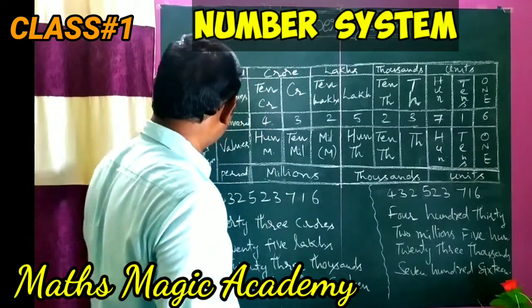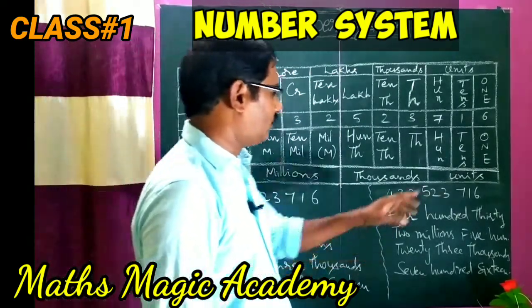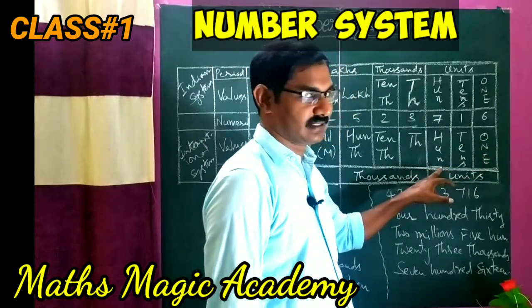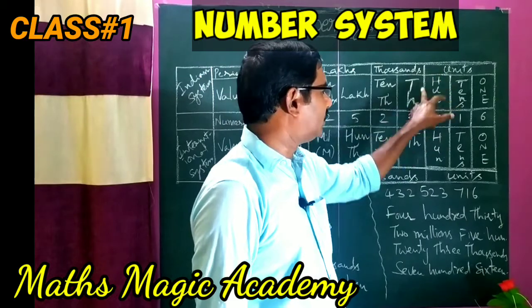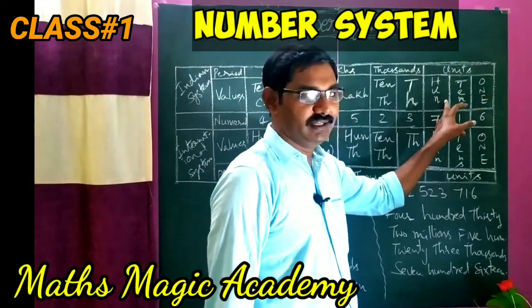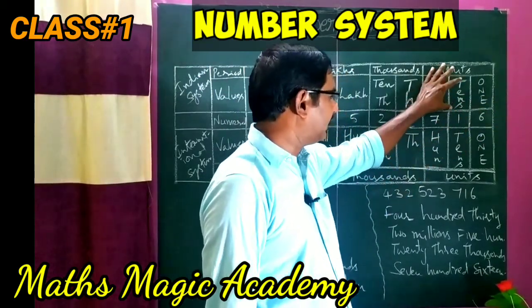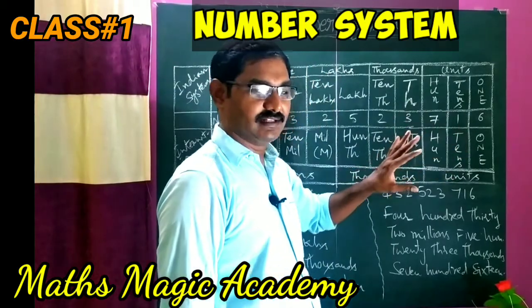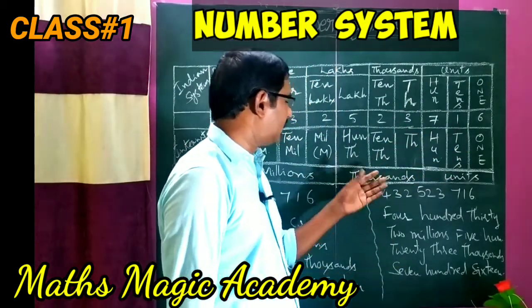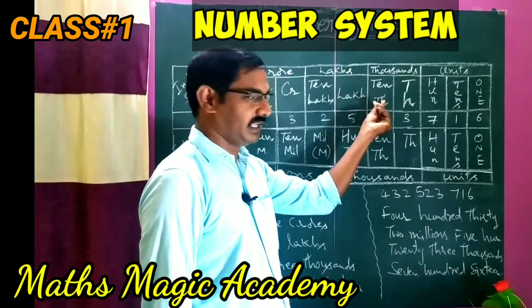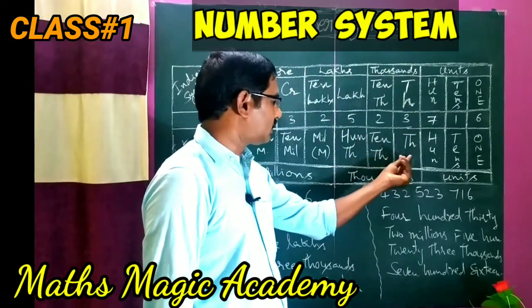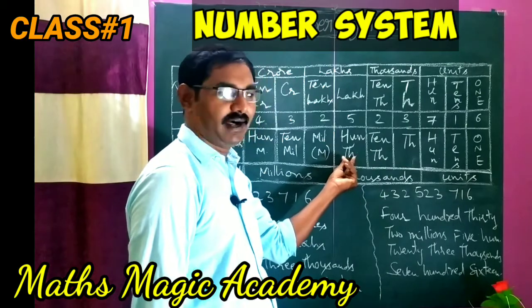Now in the international system, ones, tens, hundreds are as usual the units place. Here also these are units only, the same as in the Indian system. When it comes to thousands, here it is thousands, 10,000s, 100,000s.